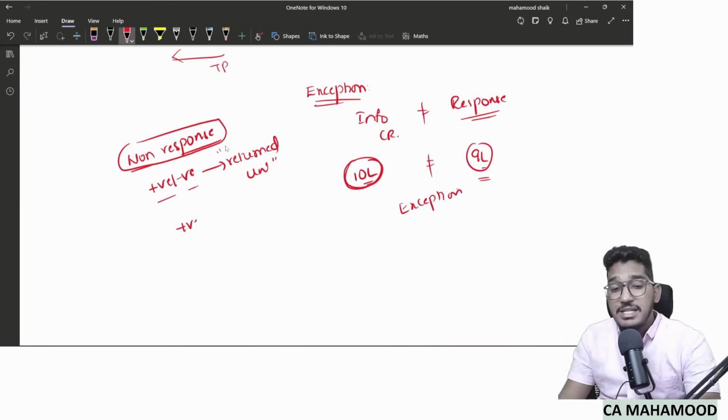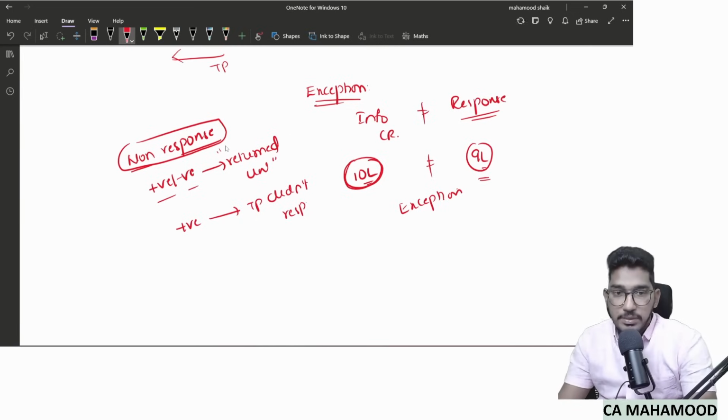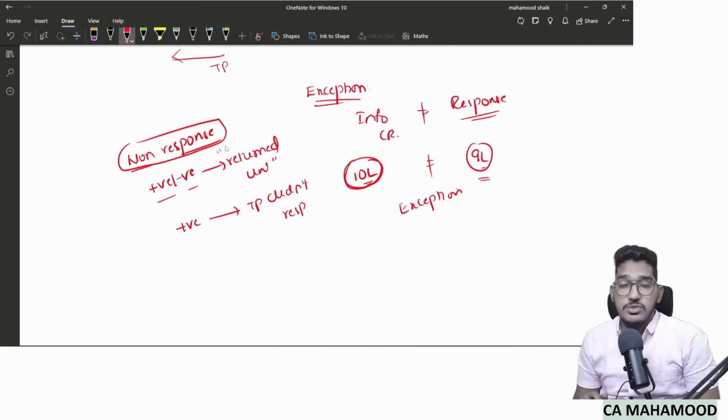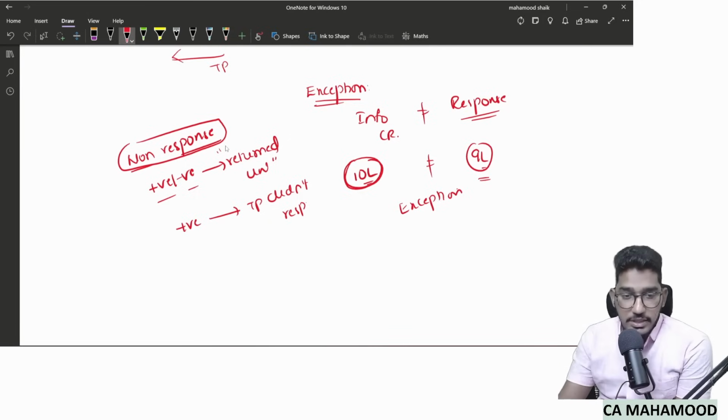Or you have sent a positive confirmation request, it has reached the third party also, but the third party didn't respond appropriately. That also we call non-response. Any confirmation request, either positive or negative, that has been returned undelivered. Or you send a positive confirmation request, it reached the third party also, but the third party did not respond. This also we call non-response.